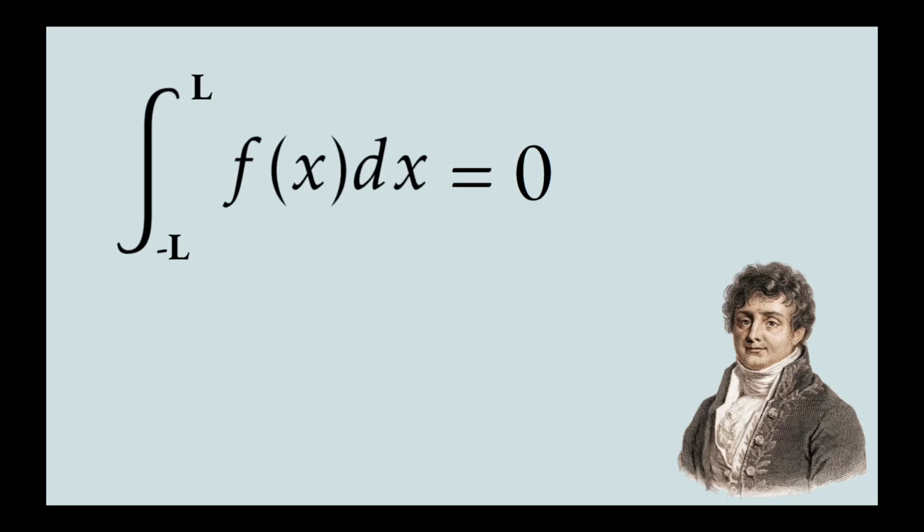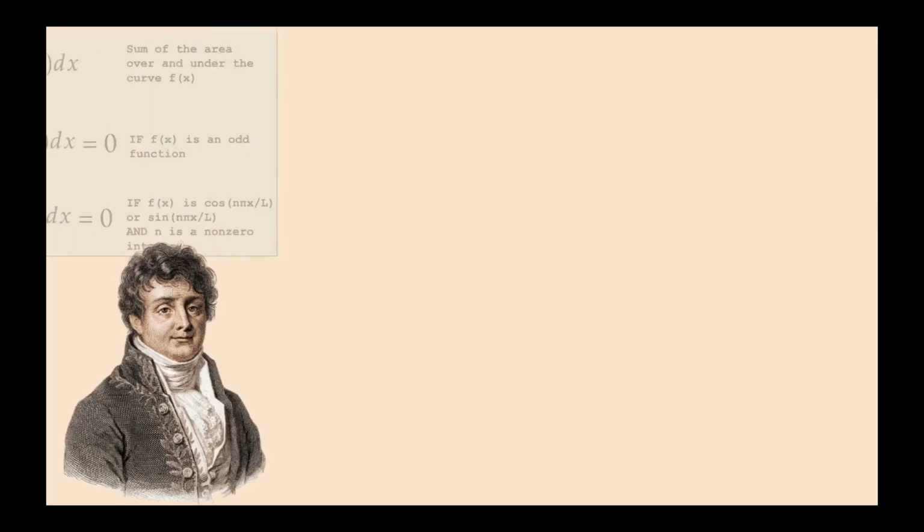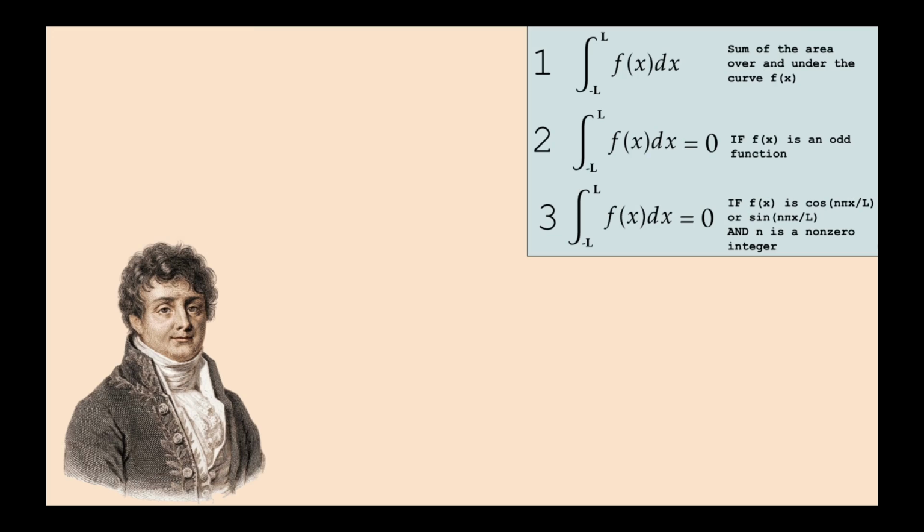Third, if we use this process on cosine n pi x over L, or sine n pi x over L, assuming n is a non-zero integer, the result will always be 0. This is because, for a full period of a sine or cosine function, the area over and under the curve will always be equal. I'll save these 3 rules in the corner if you need them.